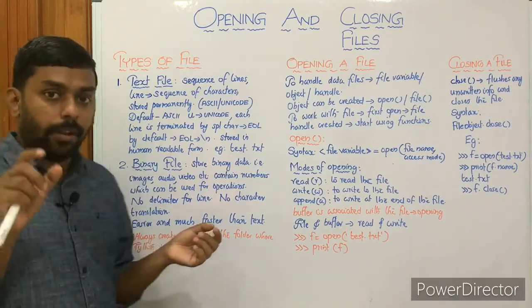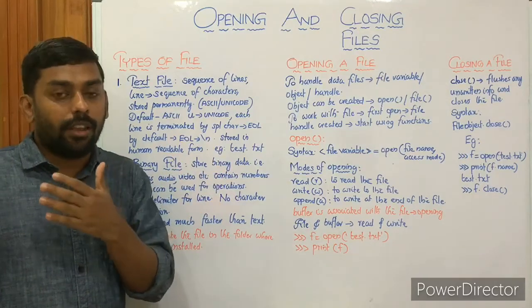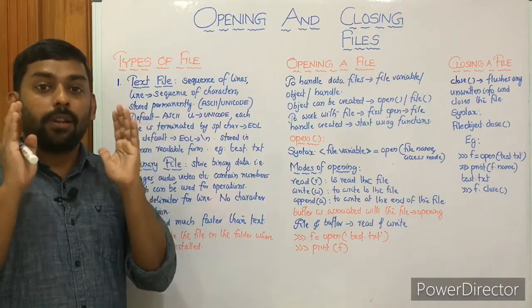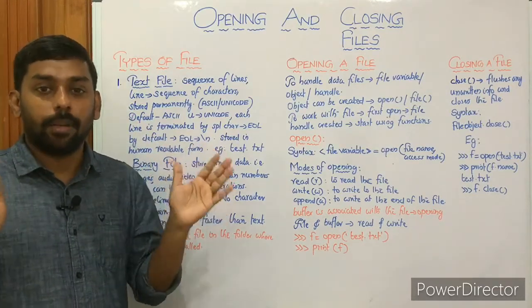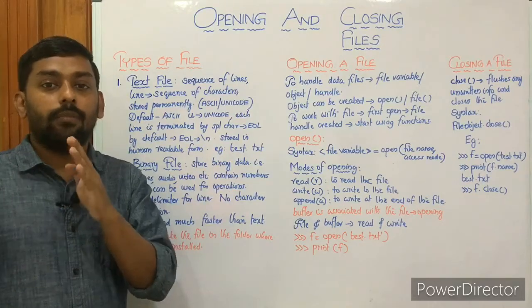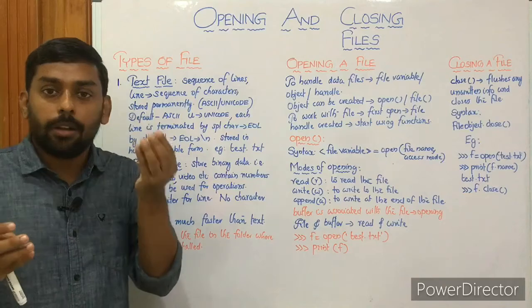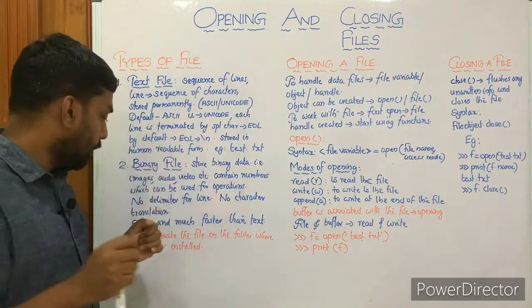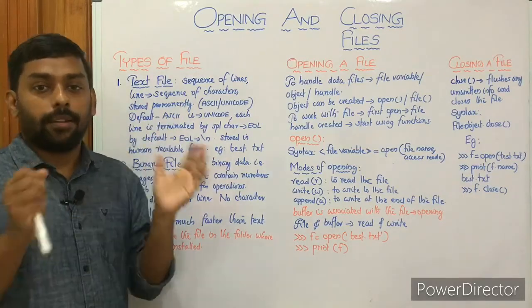Just like your brain, if you're thinking about a lot of things, the efficiency of your brain may not be improved. And if you are focusing on a single task, it will work faster and easier, because your processing capacity will be improved if you have a limited number of tasks, a limited number of works in your brain. Hope you get it, right? Yes, it's general. Okay, so these are the two types of files.